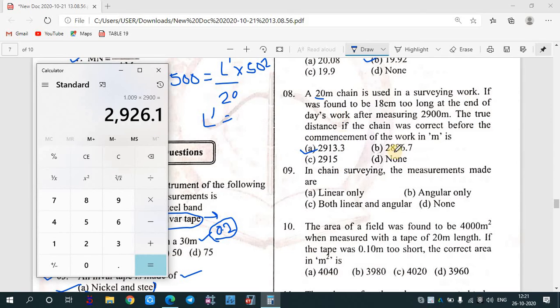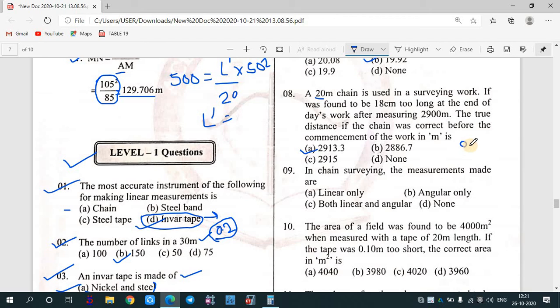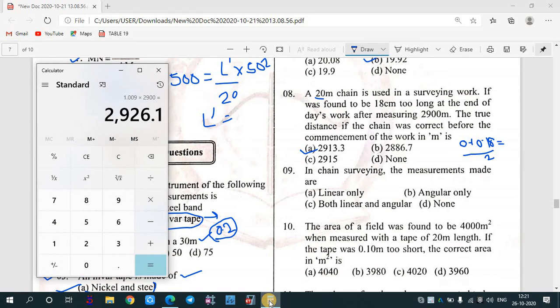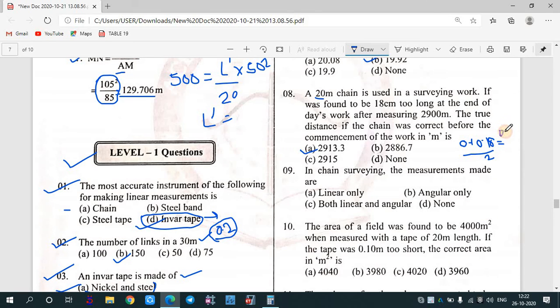I think we need to take the average value for the correction, because at the starting of the work it was having zero error, but at the end it was having 0.18. So we'll try to take the average of the error, 0.18 by 2. So it is 0.09. So we'll take the correction as 0.09. We will check whether our answer is coming correct or not.